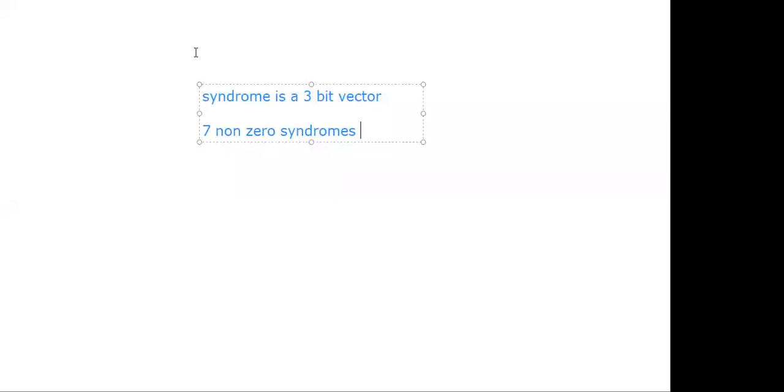Coming to R into H transpose, the received vector is required, but we don't know about the received vector. Another formula is E into H transpose, E nothing but error vector. Now you have to identify the single bit errors. For each and every single bit error, you have to find one syndrome. So here how many syndromes? 7 syndromes. Meaning of that is you will have the 7 non-zero vectors. Now tell me, what are the 7 error code vectors?